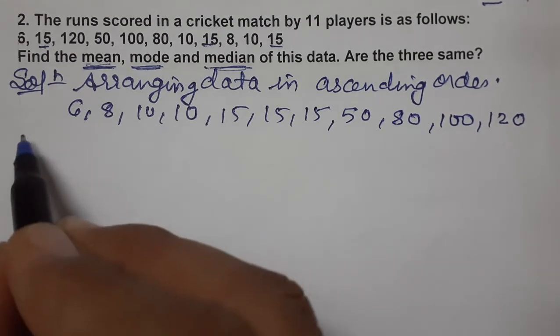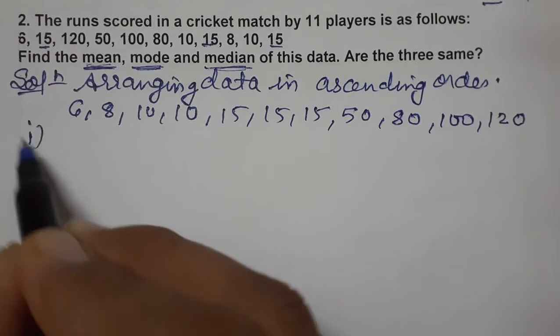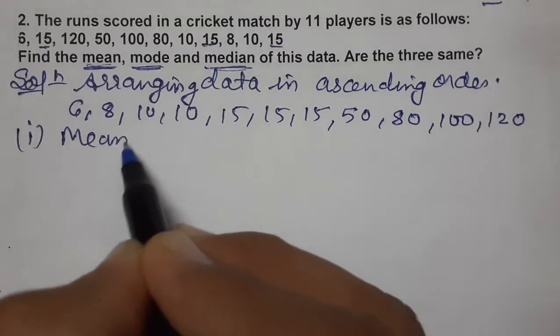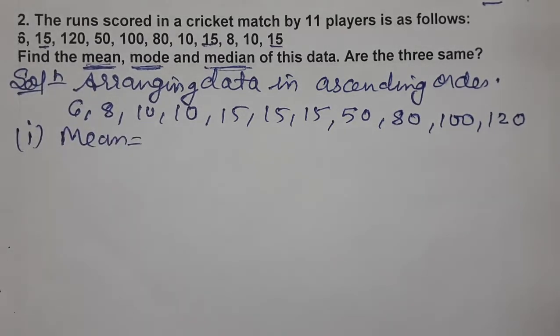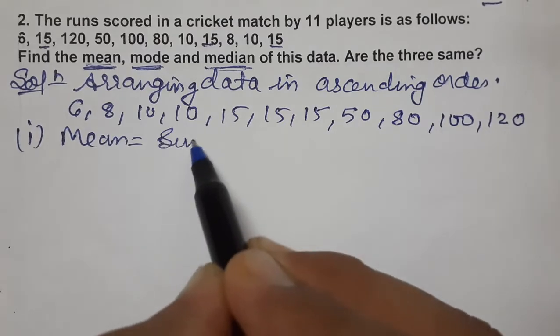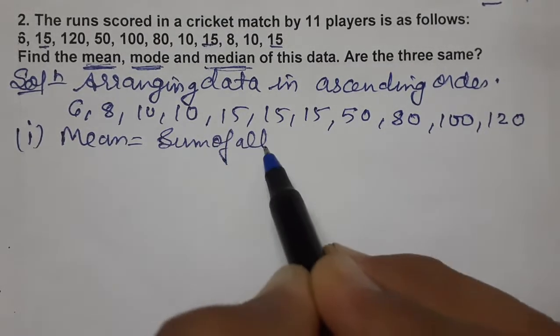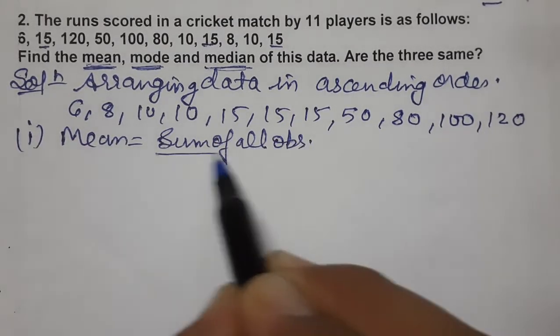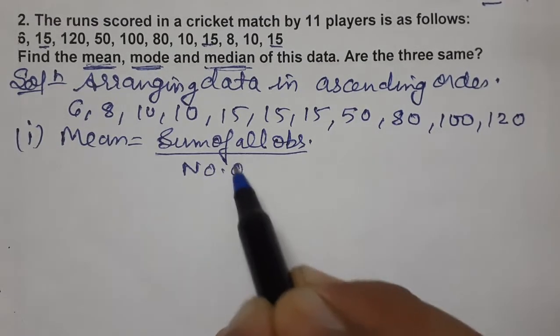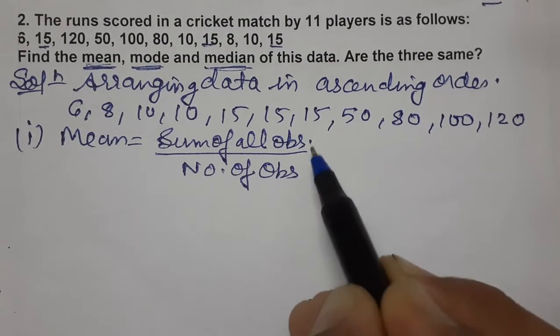After that, mean. First, we have to find out the mean. Mean, we know the formula: sum of all observations divided by number of observations. So let's do the sum of all.